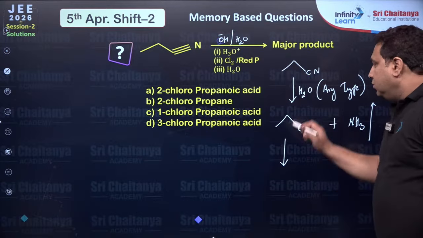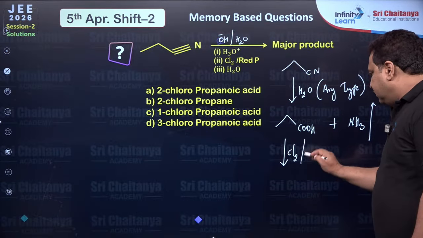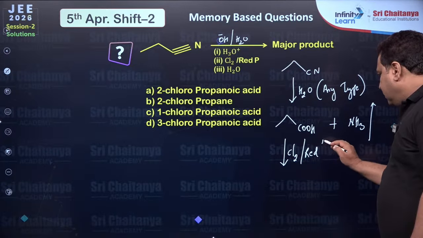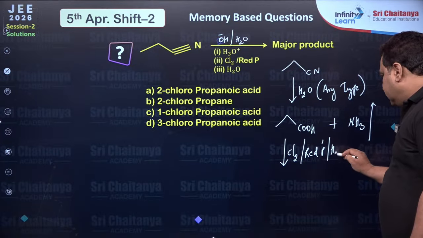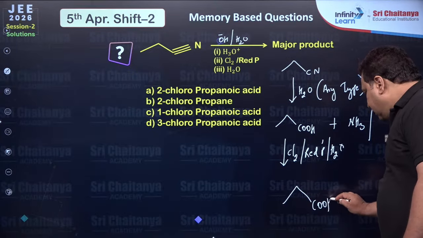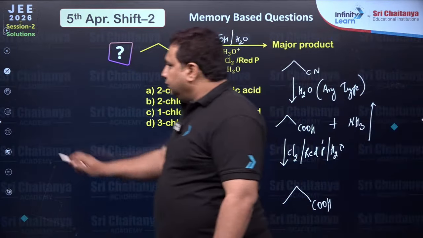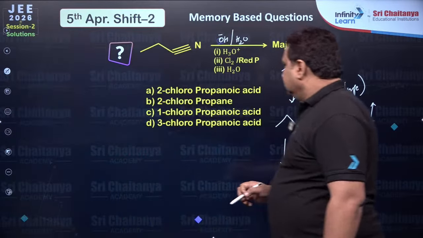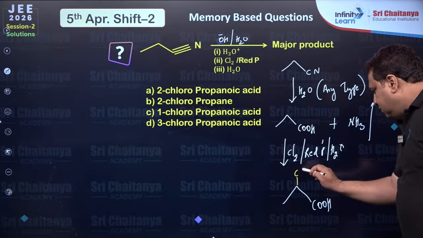Then you are treating with what? Chlorine and red phosphorus, okay, and hydrolyze. Then you are getting this one, okay.